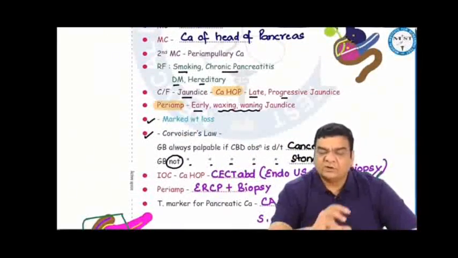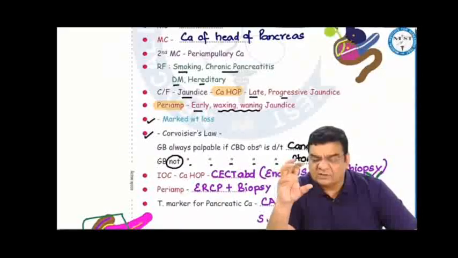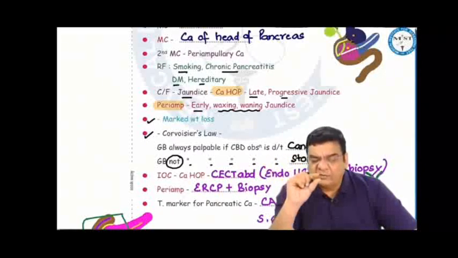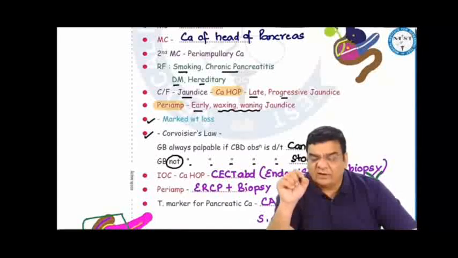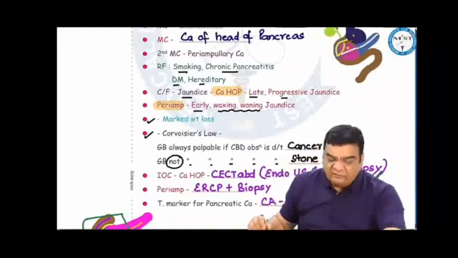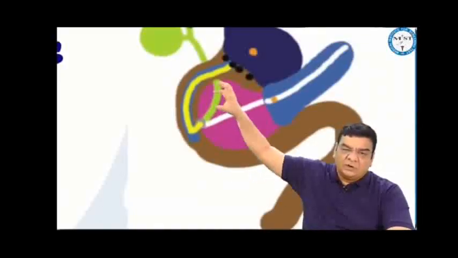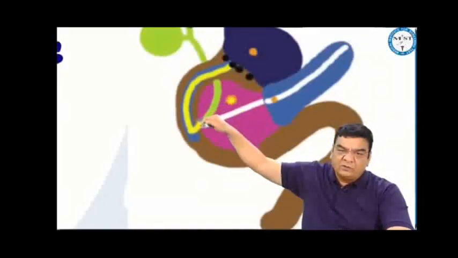In head pancreatic cancer, the jaundice is progressive because once the cancer starts obstructing the CBD, it will continue to obstruct unless you remove the cancer. While in periampullary cancers, jaundice occurs early and can be waxing and waning, that means increasing and decreasing, because if there is a periampullary carcinoma causing obstruction, the proximal ducts are dilated, so the proximal muscles may contract forcefully and try to throw the tumor cells out into the duodenum.